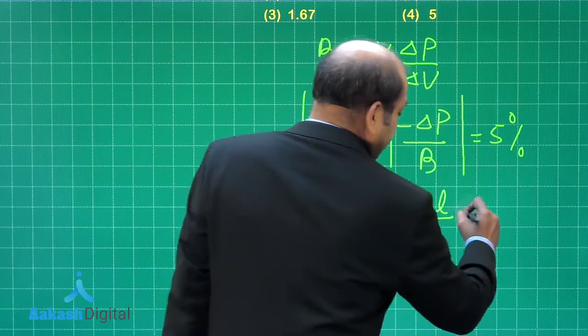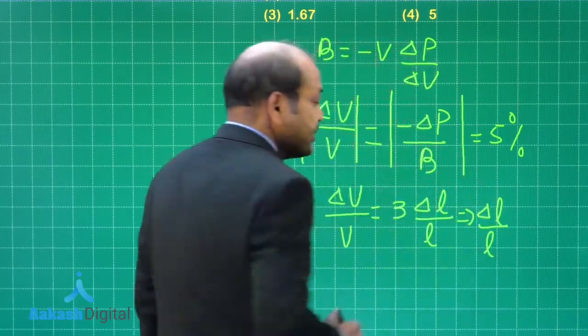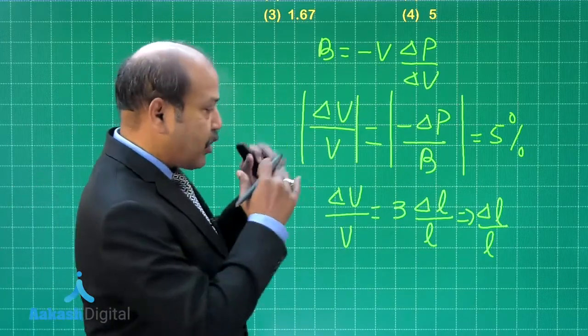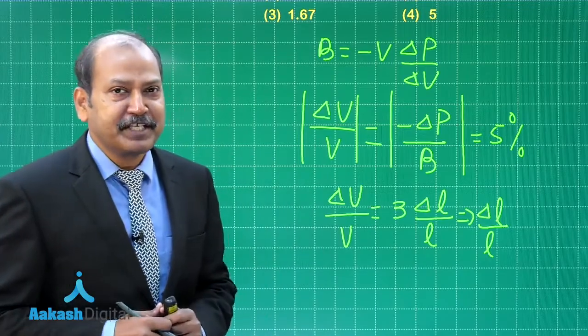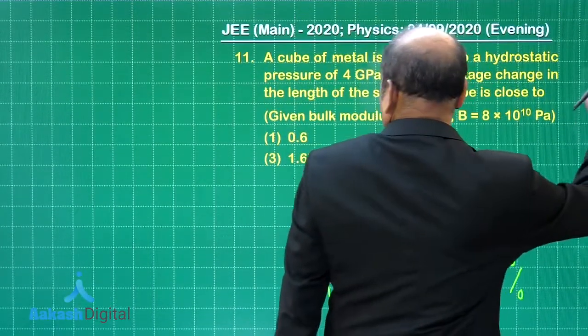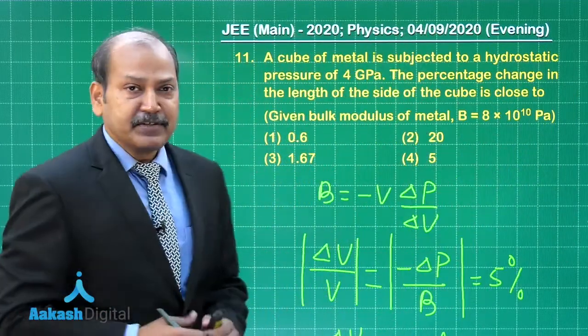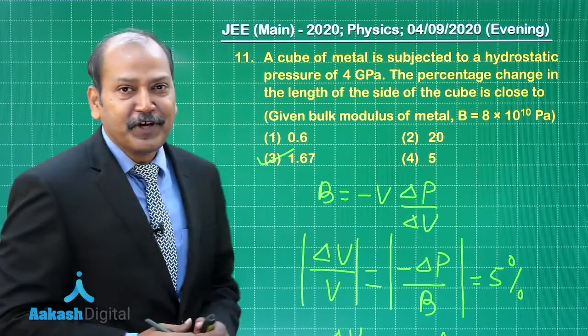Which means we can now write delta L by L, the fractional change in the length, its mod, will be 5 by 3 %, about 1.67%. Let's now go back and check the options. We have option 3 as 1.67. So, option 3 is correct for this question.